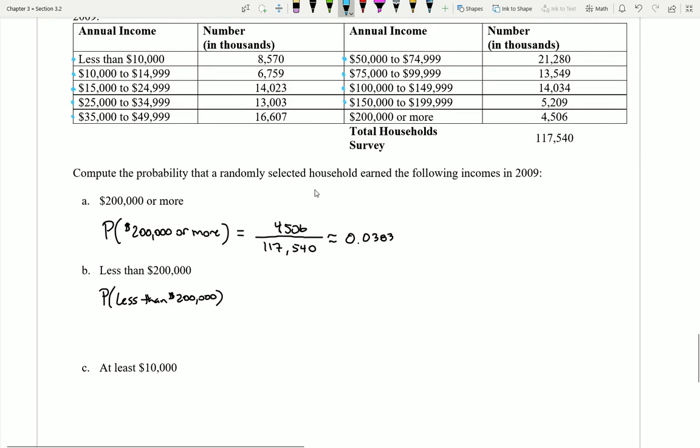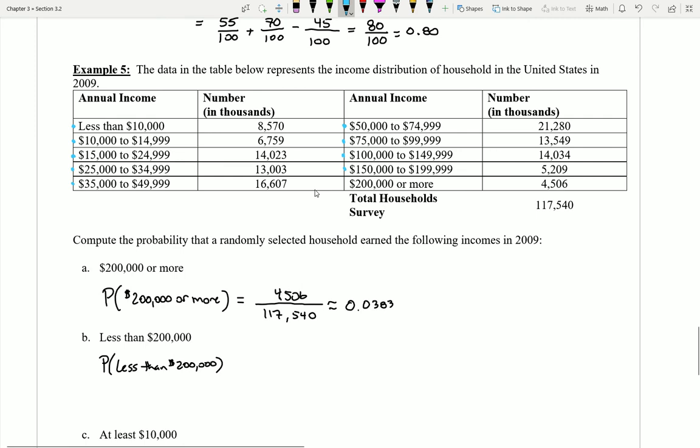Wouldn't it be a lot easier to tackle this by using a complement? Notice that there are 9 categories here in this list that we do want, but there is only one category in here that we don't want. This is where complements can save us an immense amount of time. I can get all of the blue numbers by just saying I'm going to take 100% total, and I'm going to subtract off the probability of earning $200,000 or more.